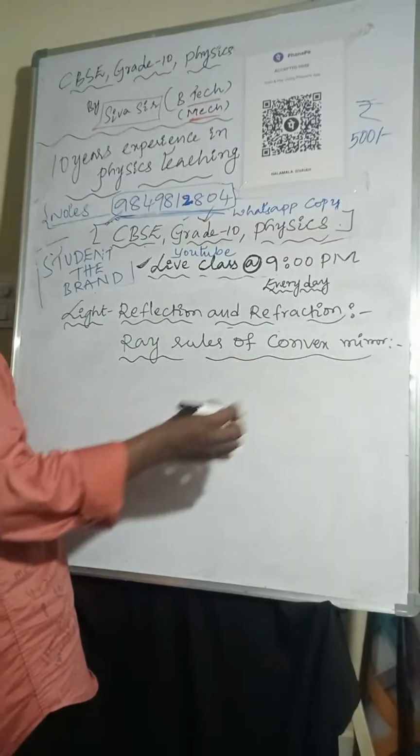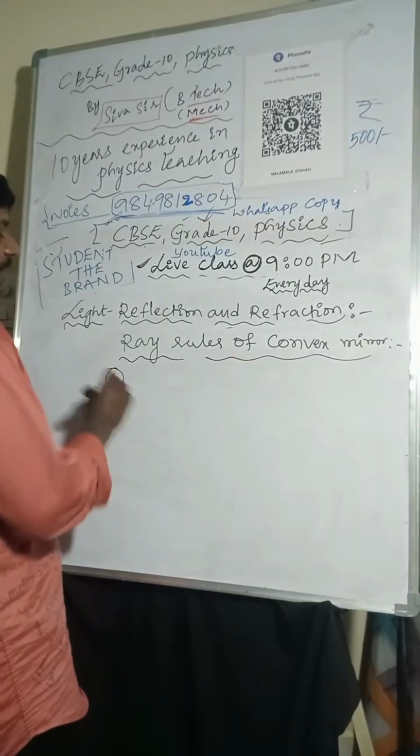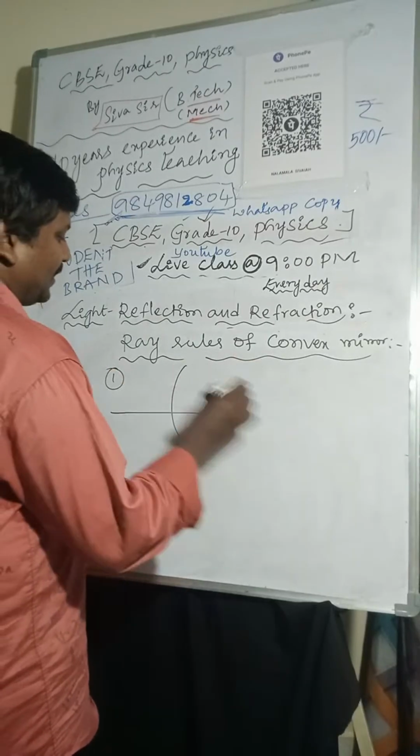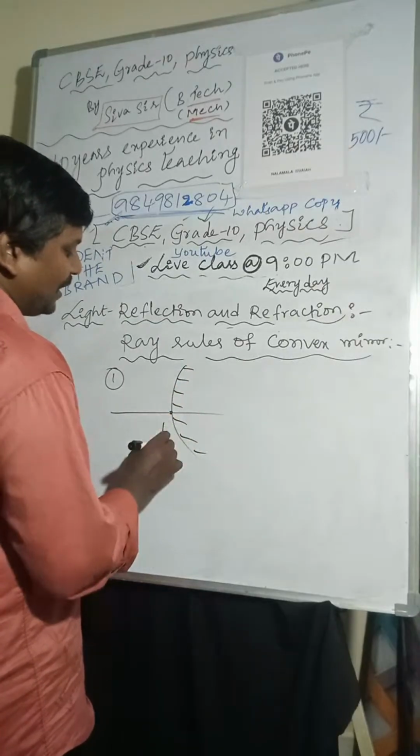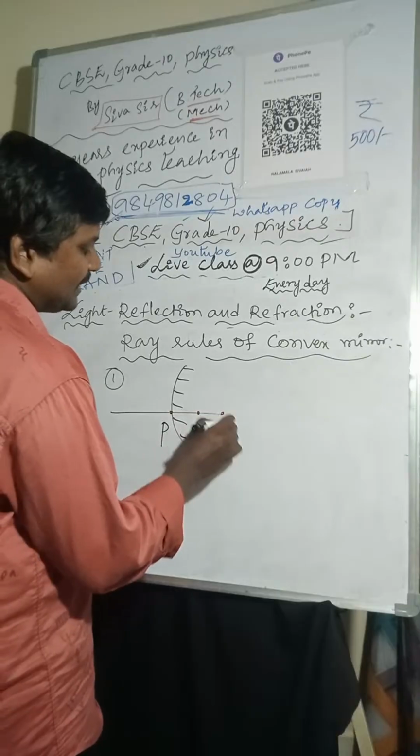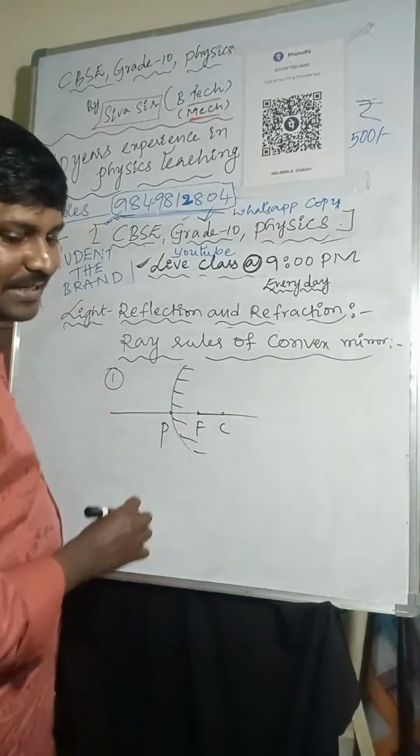So I'm taking ray rules of convex mirror. Here I'm taking one light ray like this. Pole, focus and center of curvature.